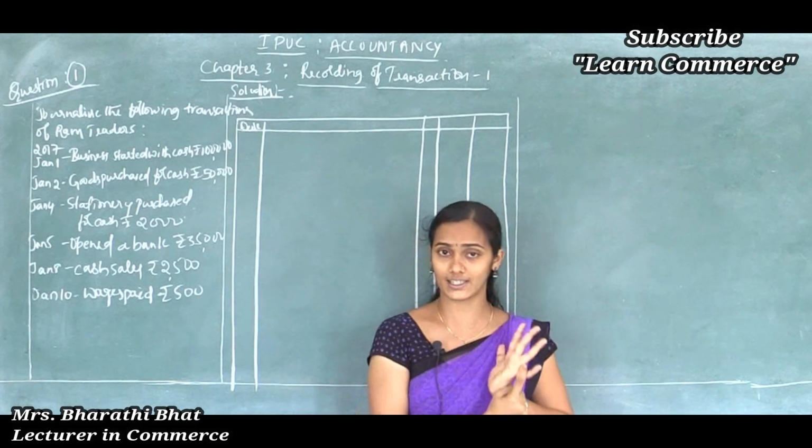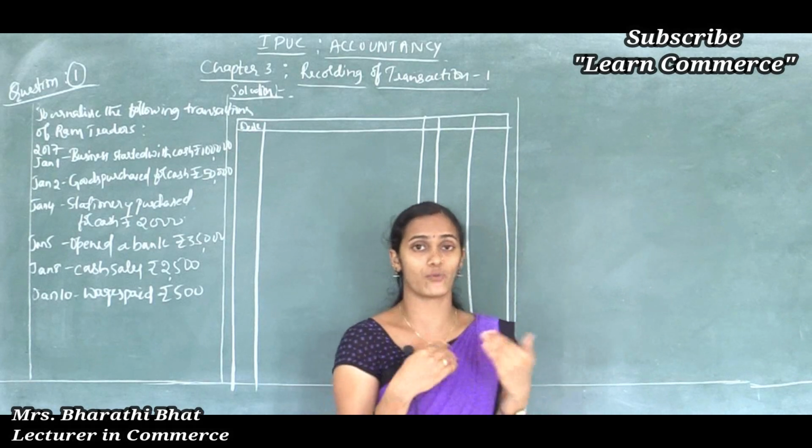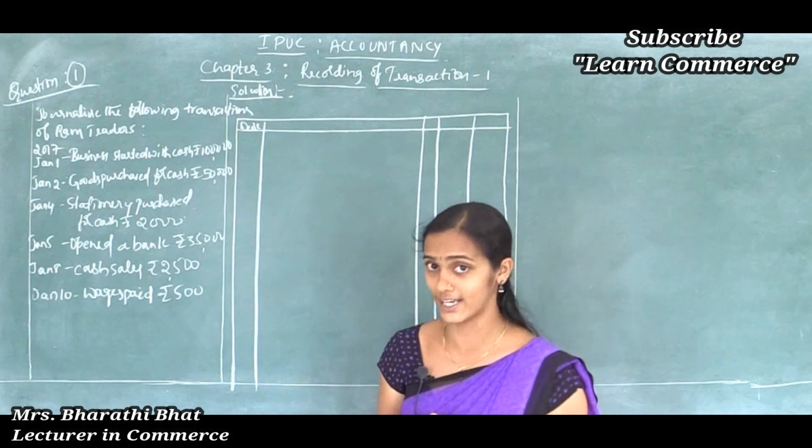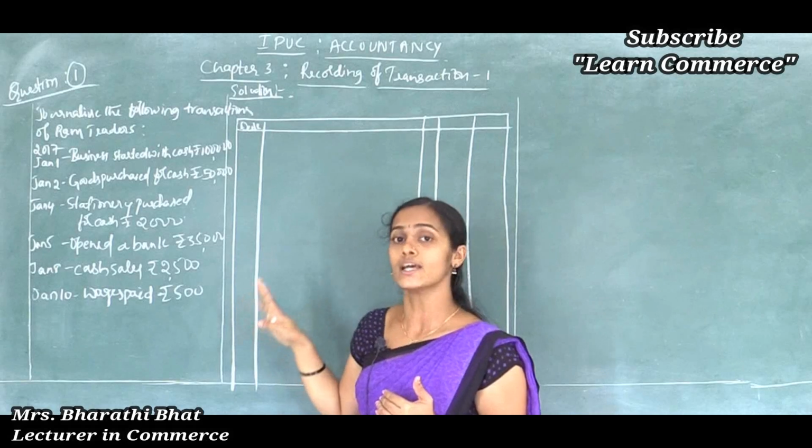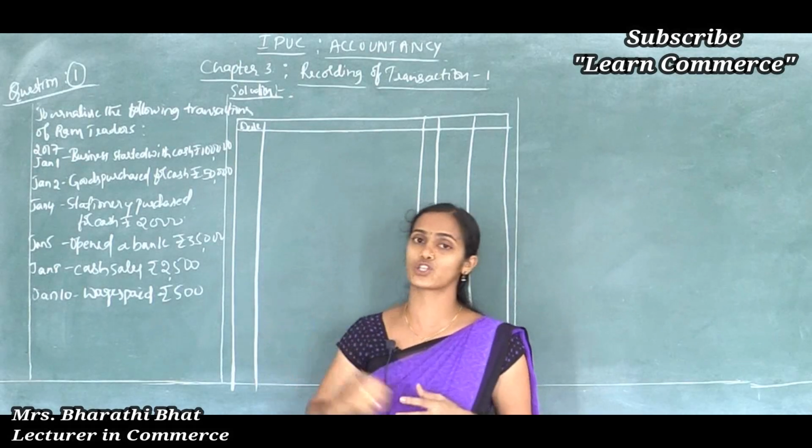That is, one is the debit aspect, another one is the credit aspect. One is giving, another one is taking. Correct, right? Based on those rules, we can record the transaction in the books of accounts.